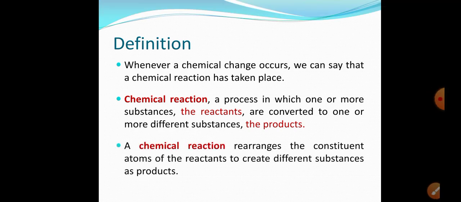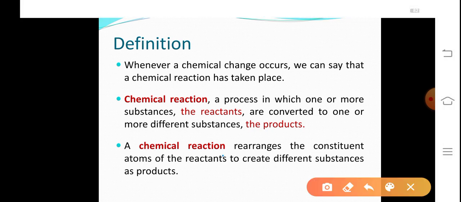A chemical reaction rearranges the constituent atoms of the reactants to create different substances as products. What does it mean? It means that in a reactant, all the atoms of the elements rearrange themselves to form a new product. So this is a chemical reaction. Whenever a chemical reaction takes place, there occurs a chemical change.